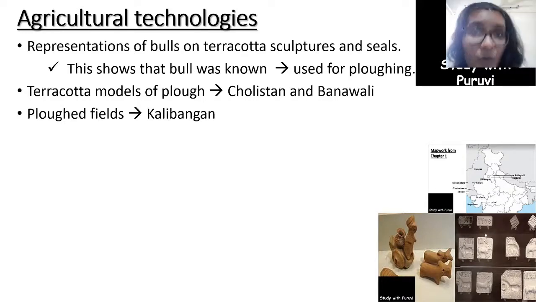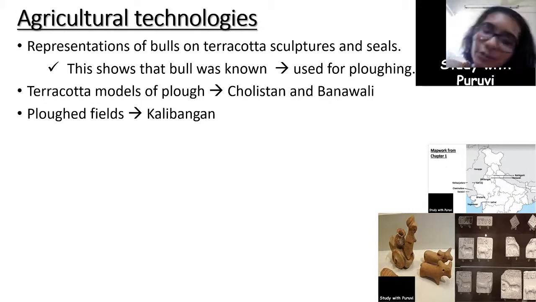But what testifies this knowledge is the fact that we have found plowed fields in Kalibangan. Plowed fields means the art of plowing was known, and that means our previous two assumptions, that bulls were used for plowing and that terracotta models of plow have been found, are considered to be true, because we have found plowed fields at Kalibangan.